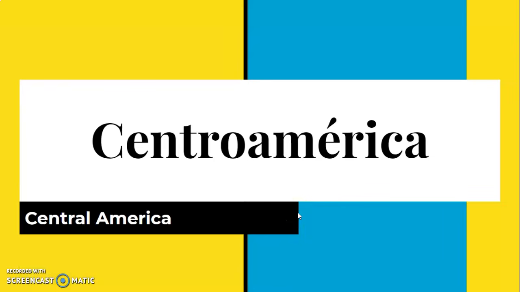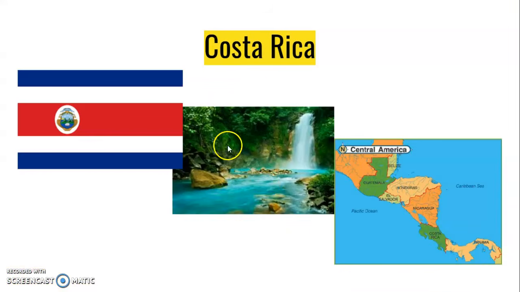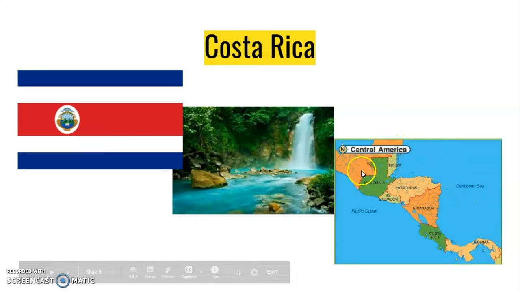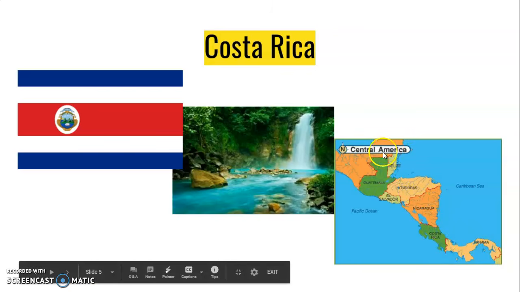Alright, moving on to Centro America, or Central America. And our first one's Costa Rica. So as you can see on the map here, this would be Mexico. Central America is the little skinny piece of land that connects North America to South America. It's right in the middle there. And Costa Rica is down here, in between Nicaragua and Panama.